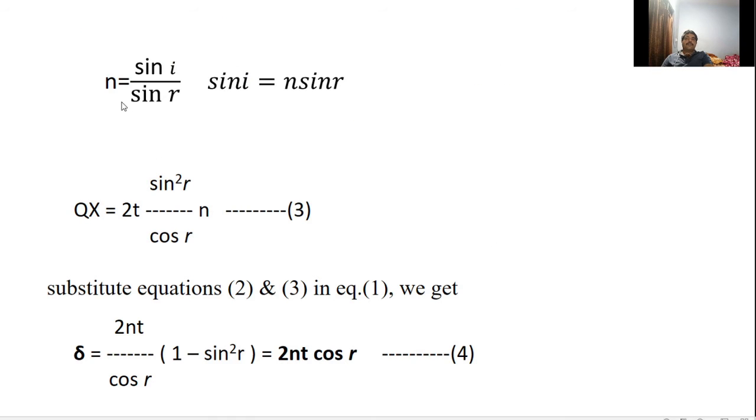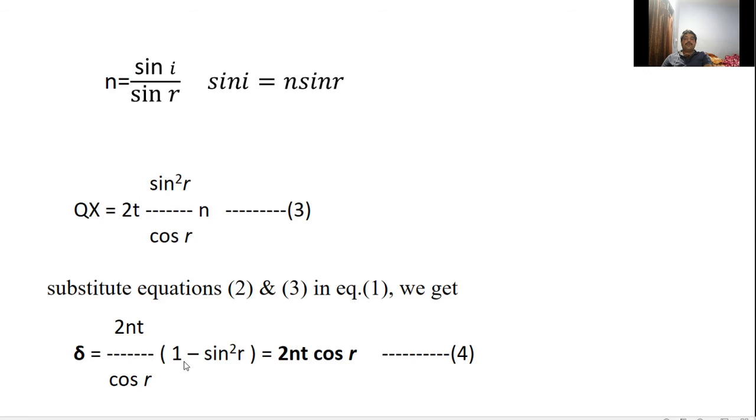But we know that from Snell's law, n is equal to sin i by sin r, or sin i is equal to n sin r. Then that expression becomes Qx is equal to 2t sin r into sin, it becomes sin square r by cos r into n. Substitute equations 2 and 3 in equation 1.